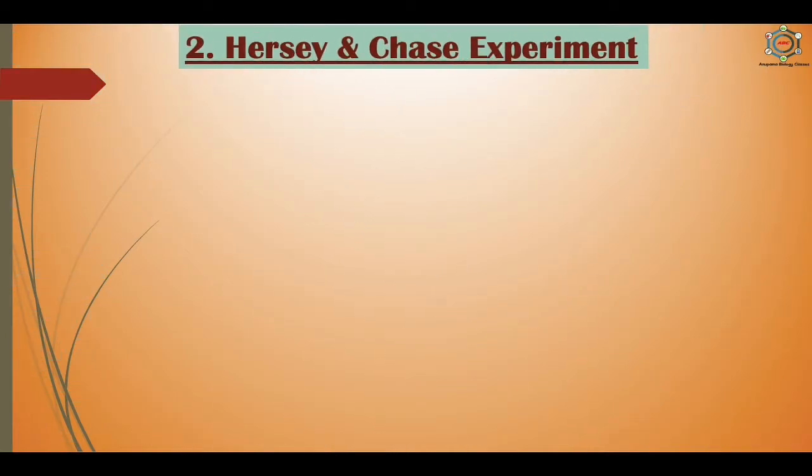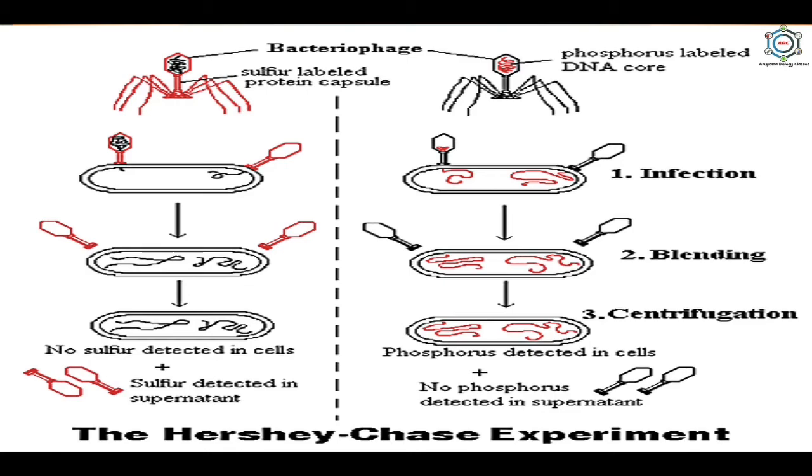Now, the second experiment, the Hershey and Chase experiment. The best evidence is provided by the experiments of Hershey and Chase, who worked with viruses that infect bacteria, called bacteriophages. Alfred D. Hershey and Martha Chase performed the experiment in 1952 using viruses that infect bacteria. Such viruses are called bacteriophages.